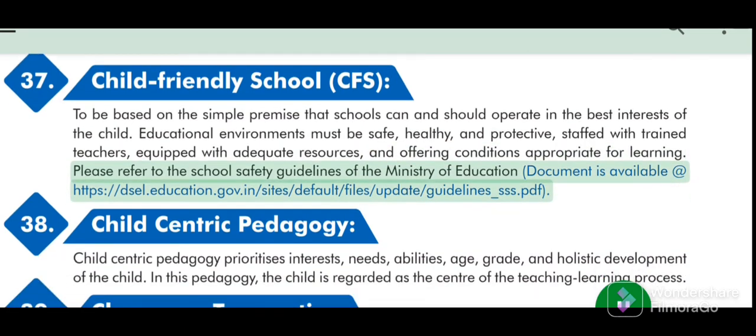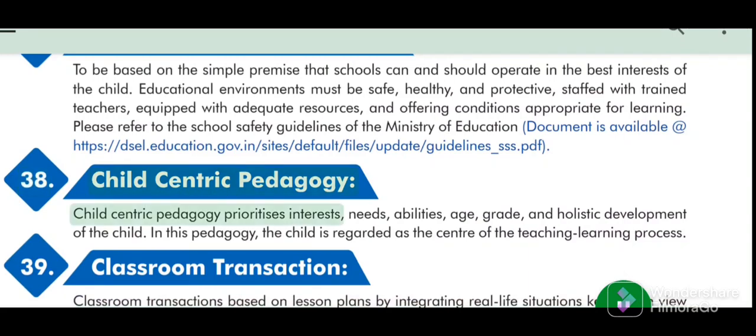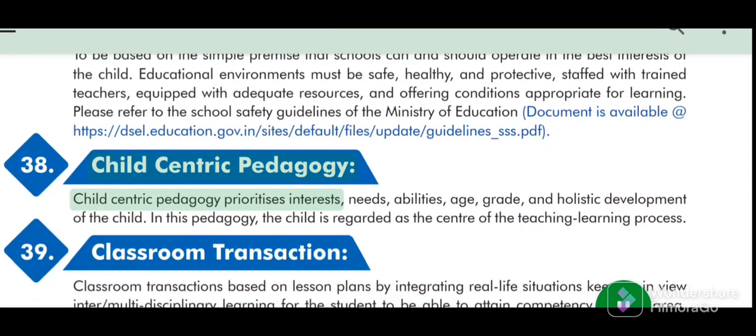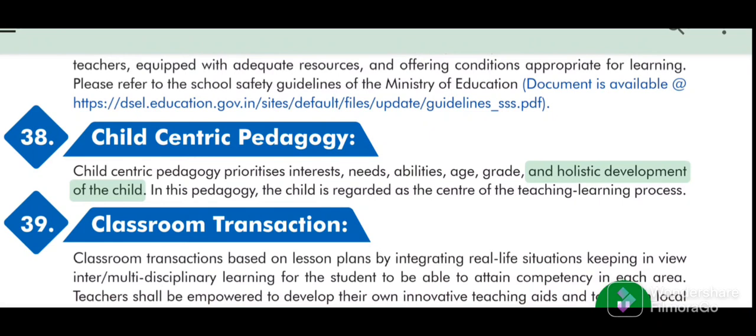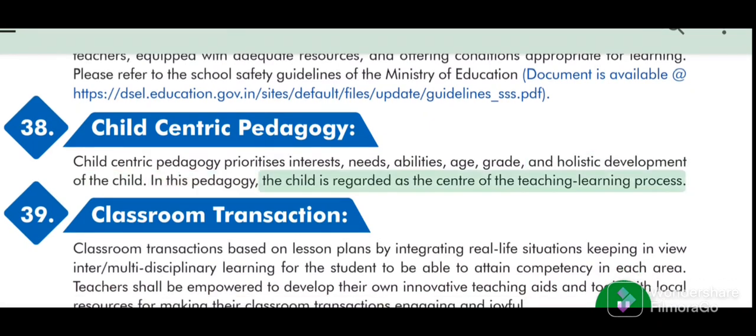Please refer to the School Safety Guidelines of the Ministry of Education. The document is available at web links. 38. Child-centric pedagogy. Child-centric pedagogy prioritizes interests, needs, abilities, age, grade, and holistic development of the child. In this pedagogy, the child is regarded as the center of the teaching-learning process.